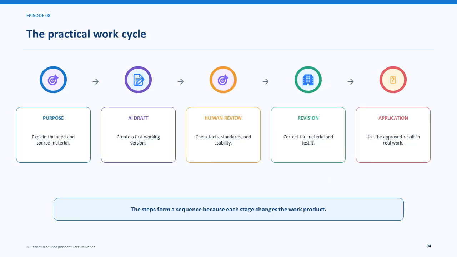The practical cycle begins with purpose and source material. AI prepares a draft, human review checks facts and quality, revision corrects the result, and application moves it into real work. Each stage changes the work product.